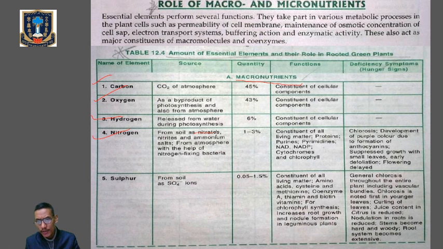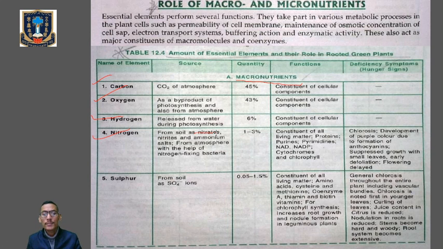Genetic material DNA and RNA also contain nitrogenous bases. In DNA we have adenine, guanine, thymine and cytosine, but in RNA thymine is replaced by uracil. So nitrogen is an essential part of the genetic material, DNA and RNA.